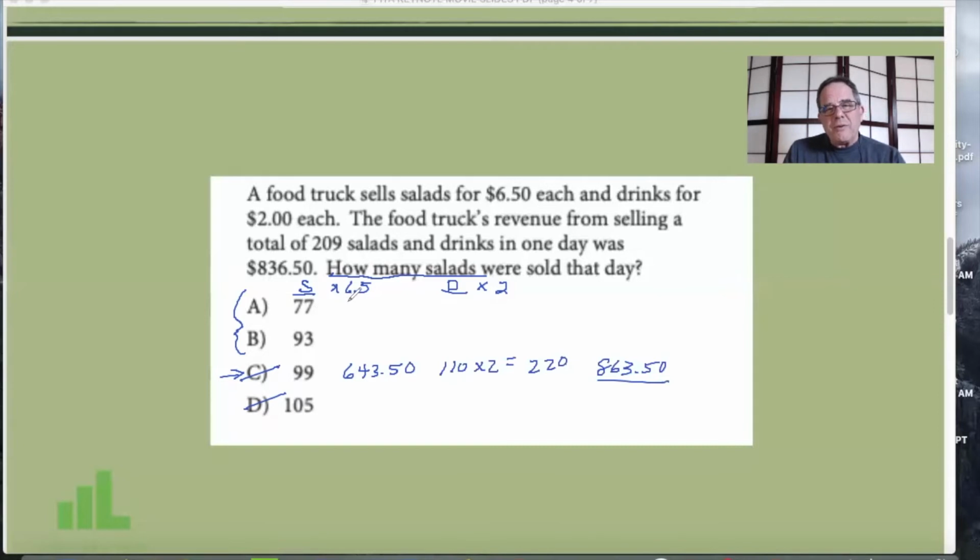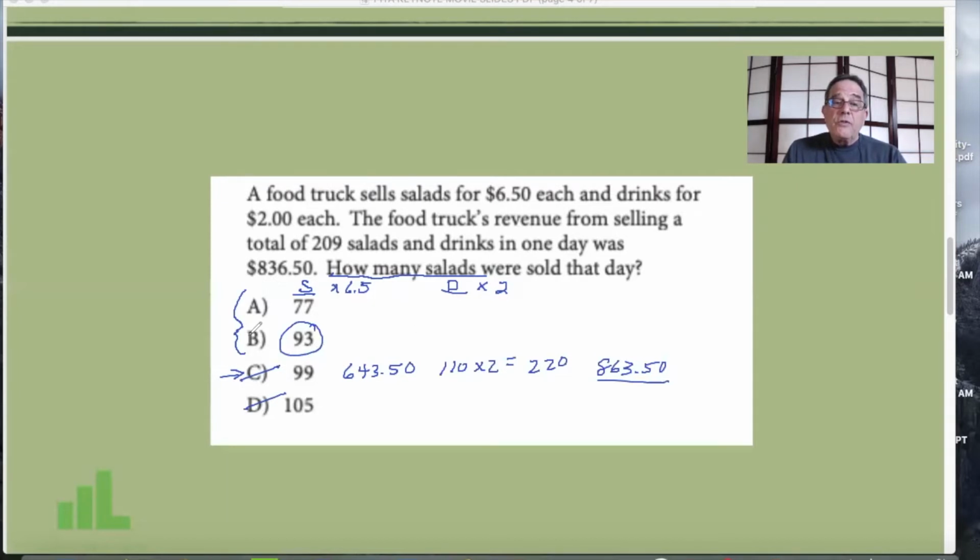But before we do, 863.50, 836.50, those are pretty close together. And you're probably saying to yourself, oh, it's got to be 93. It can't possibly be as small as 77. I'm going to take 93, color in B, and move on.